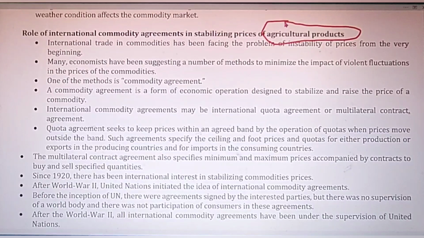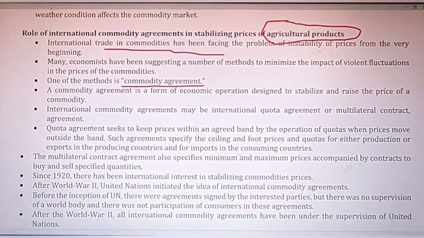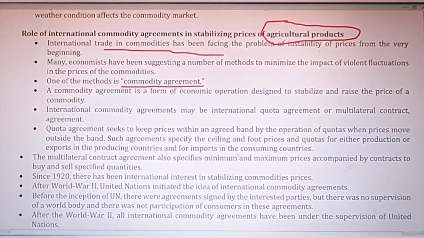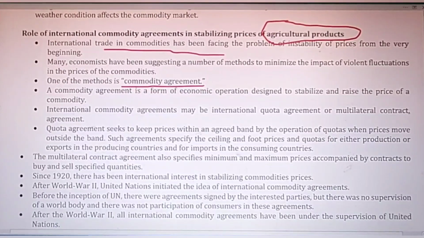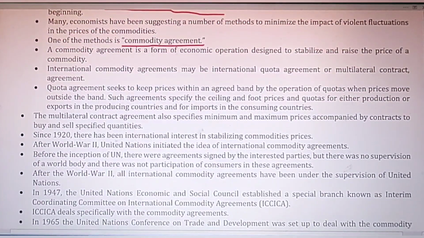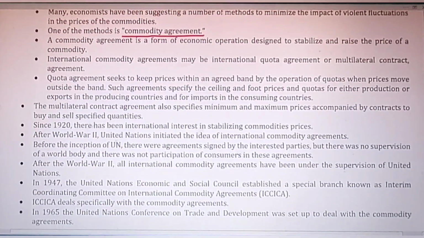So how can we stabilize the prices of agricultural products? There are international trade commodity agreements. Many agreements have been made, and we call them commodity agreements. And from time to time, before World War II, some commodity agreements were formed in the world, and still there are continuous changes in that.